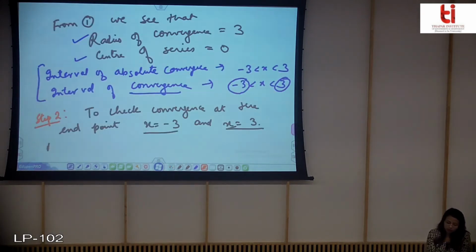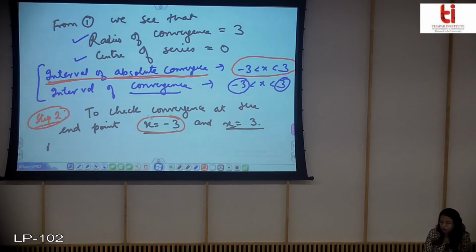So see, till now you have written the absolute convergence interval as this. Now by this step 2, for this point, what you have found is that the interval of convergence has one more point that we have added, x is equal to -3. Now we still don't know what will happen when x is equal to 3. So let us look at that case.